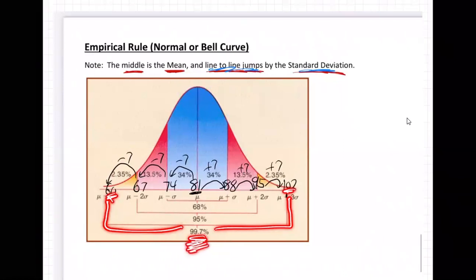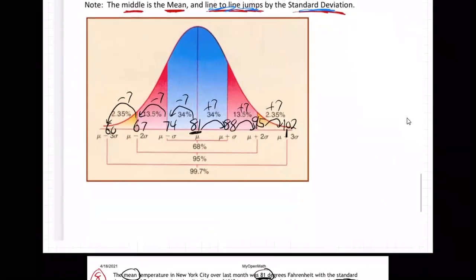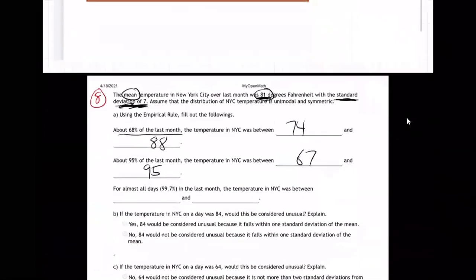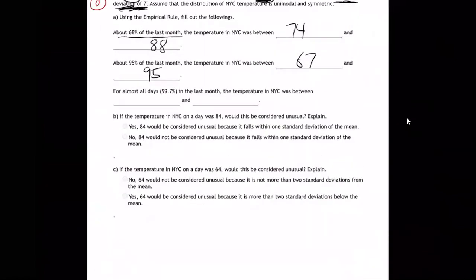If it's never going below 60, it must have been summer months. 99.7% of the days between 60 and 102.